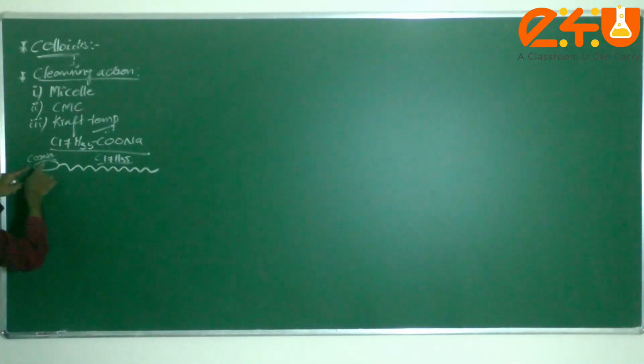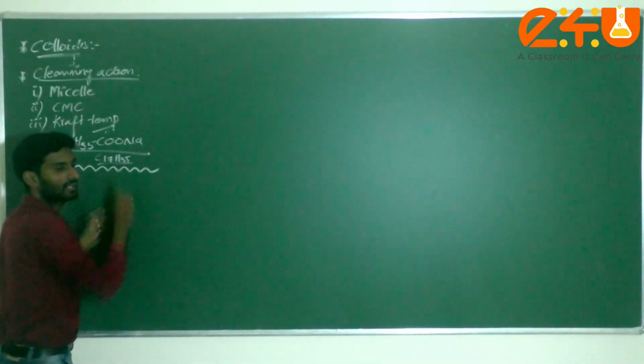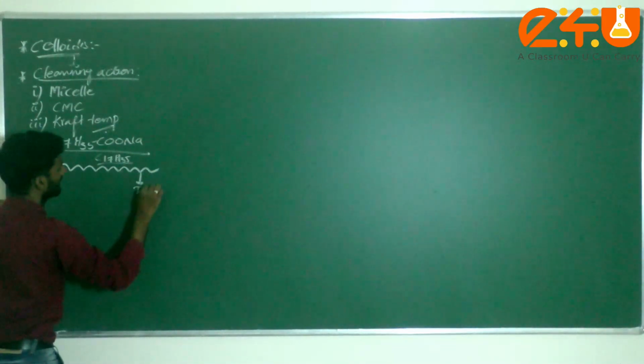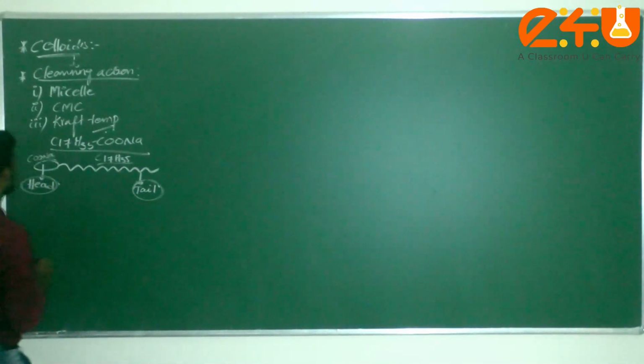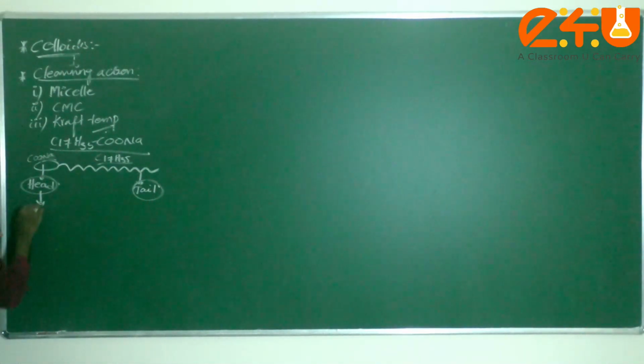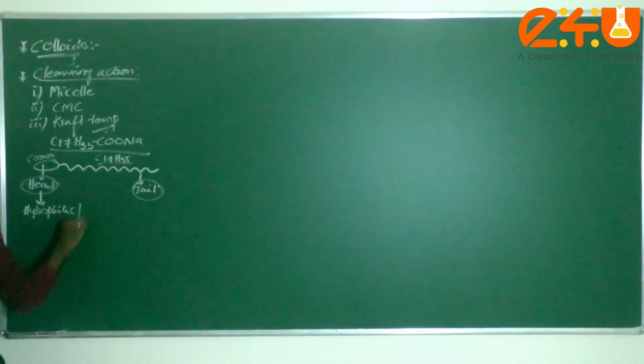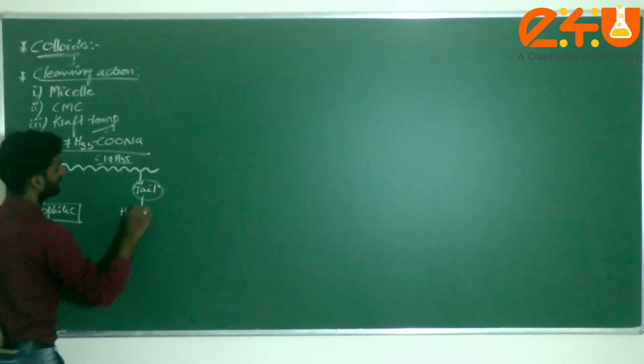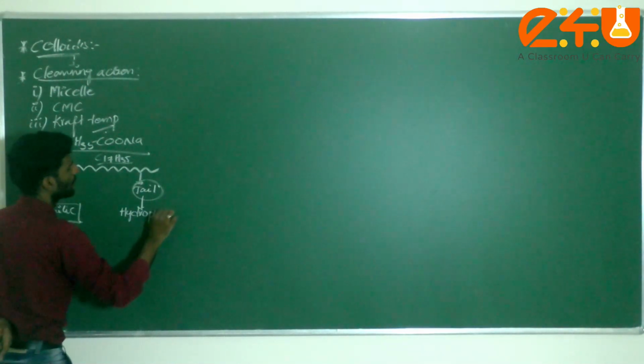That means this is the ionic part and this is the hydrocarbon part. I can consider this the head part and this the tail. This head part is hydrophilic in nature, but the tail part is hydrophobic.